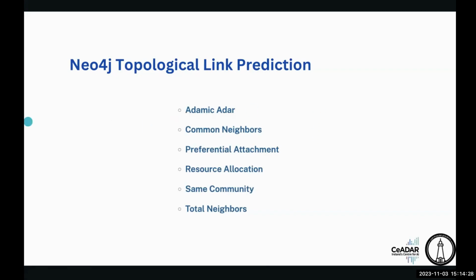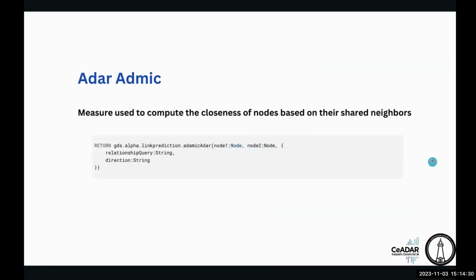One important thing about topological link prediction is Adamic Adar. As I said earlier, the aim of these topological link prediction algorithms is to find closeness. Whatever the situation, the main aim of these six algorithms is to find which nodes are closely connected with each other. Let's get deeper into the different types of algorithms and their specific use cases.